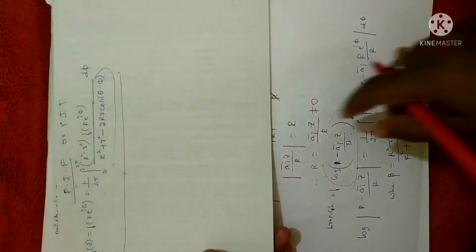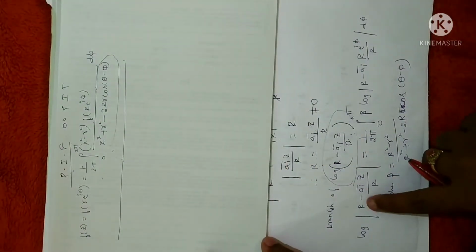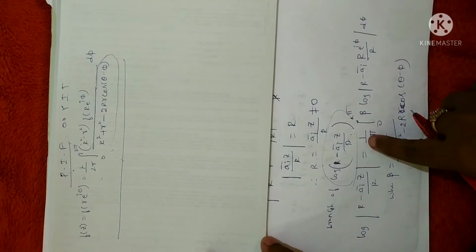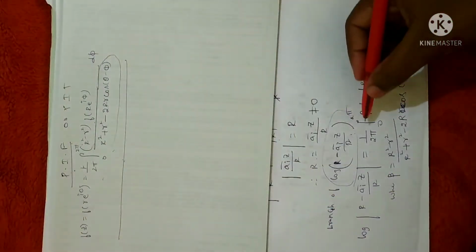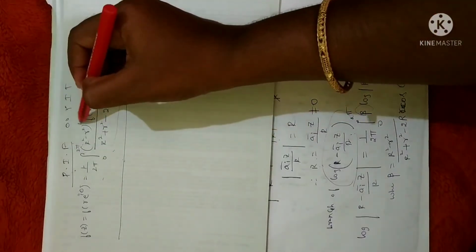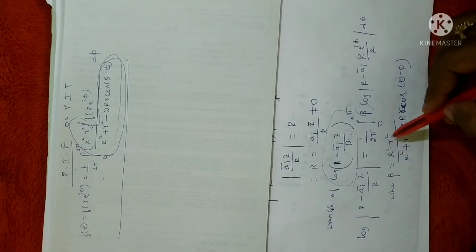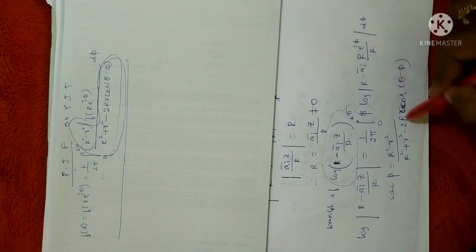See here, you may get confused. See, this is what the Poisson integral formula is. I am going to define this function in terms of the Poisson integral formula: 1 by 2 pi as it is, 0 to 2 pi as it is. Now beta is none other than this entire value. I have chosen this value as beta, that is what I have written here, capital R square minus small r square divided by this value.